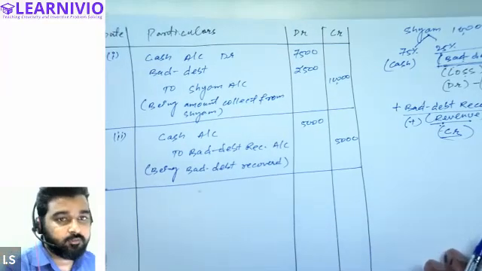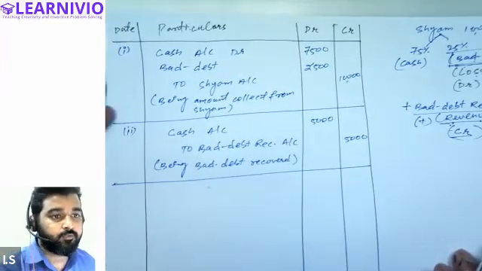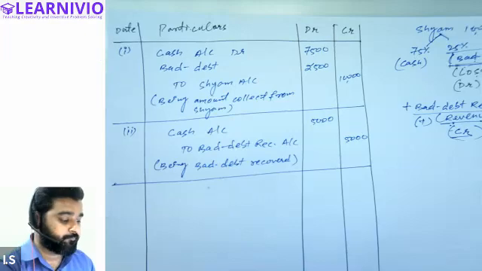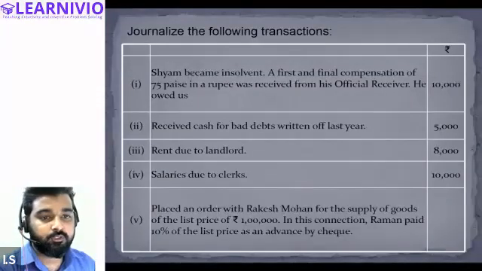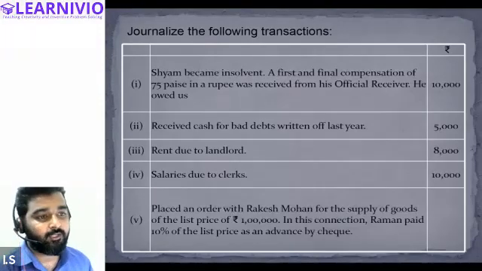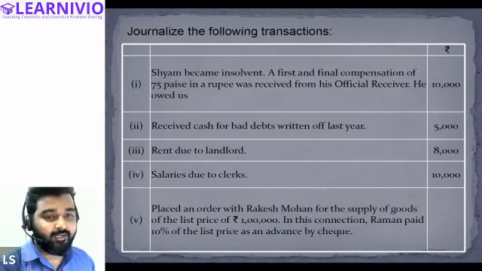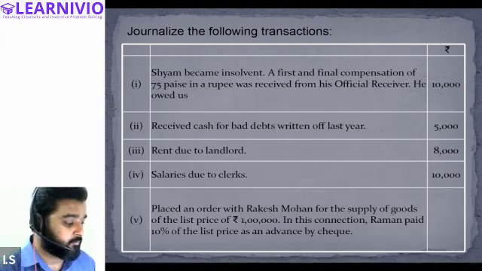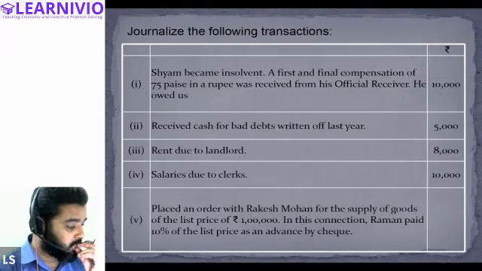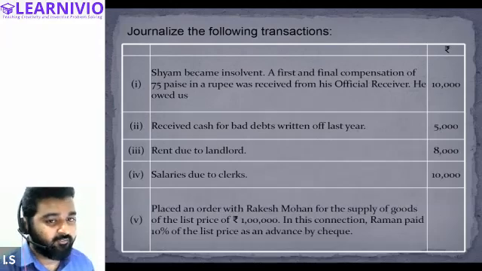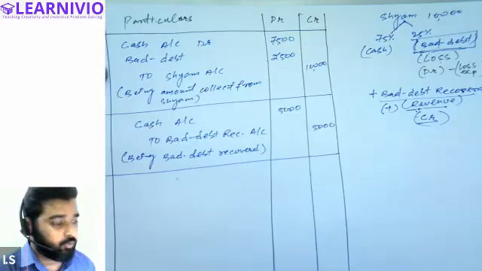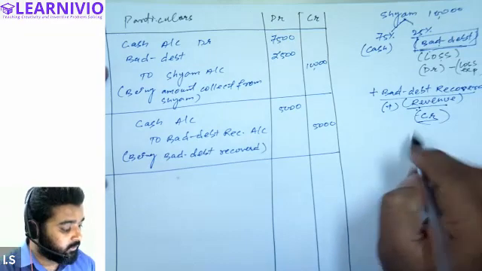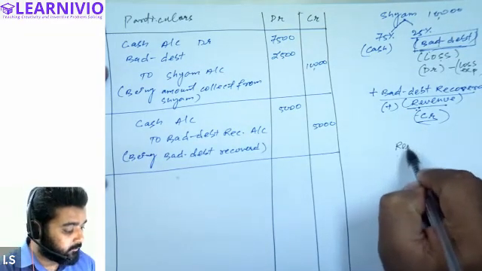Halima and Steve, tell me, is this transaction clear to both of you? Yes, sir. Okay. Now let's talk about the third transaction, rent due to landlord. Now see, rent is an expense. If rent is due, there will be an increase in the value of liability. Rent is generally an expense, but if it is not paid, it becomes a liability. So rent due, how will it be recorded? Rent due is a liability.